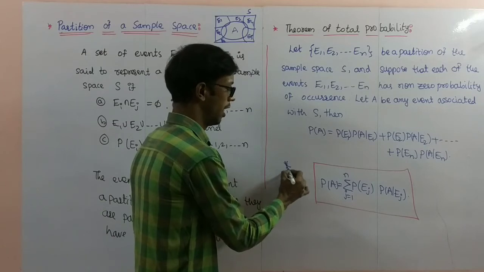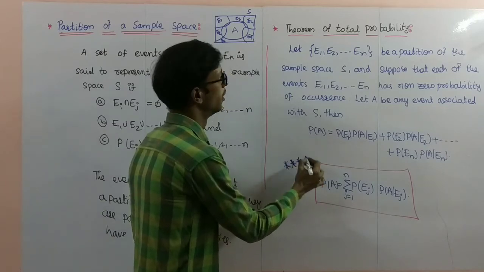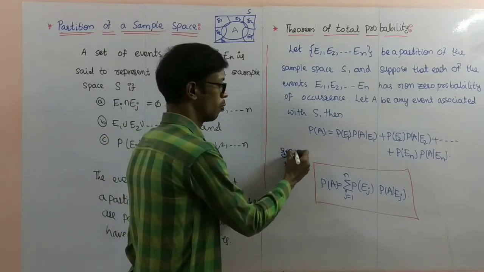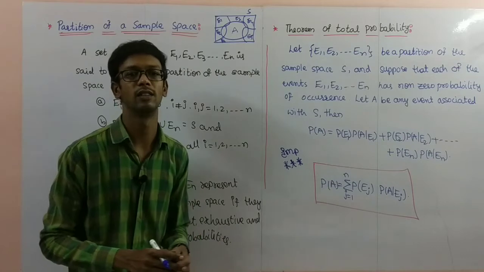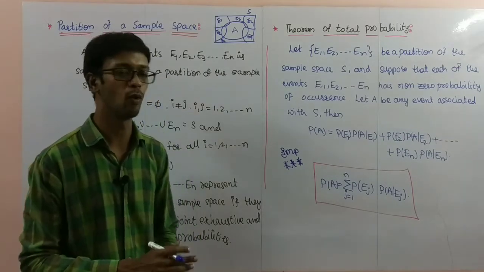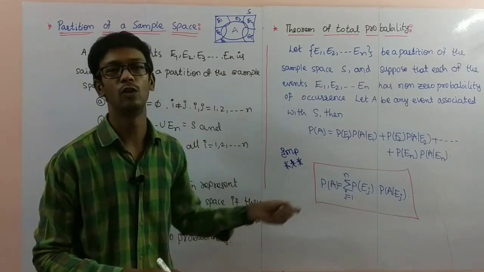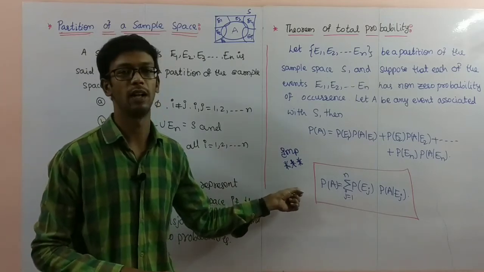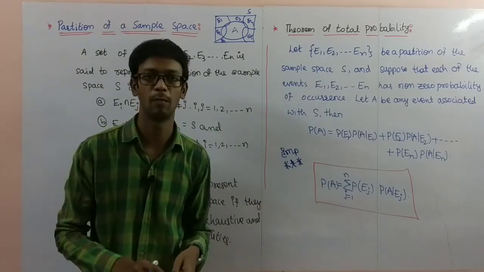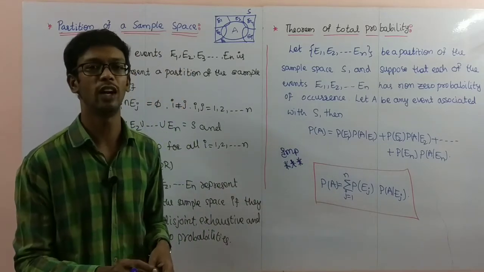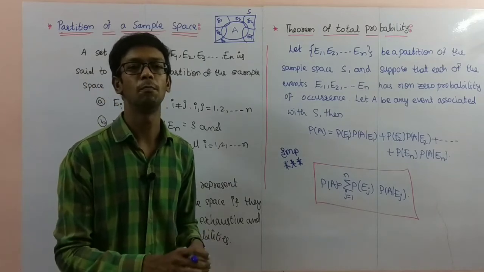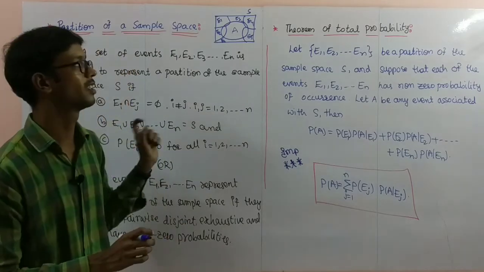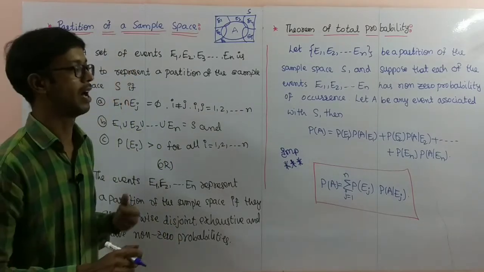So this is called the theorem of total probability. This theorem's proof is also there, but we won't consider it for the examination. They won't ask the proof, but this formula we'll use in the next session, where Bayes theorem is there. In that we will compulsorily use this. Probability of A is nothing but, from now onwards, summation j equal to 1 to n P of Ej into P of A by Ej. So this concept continues. Pause the video to note it down.